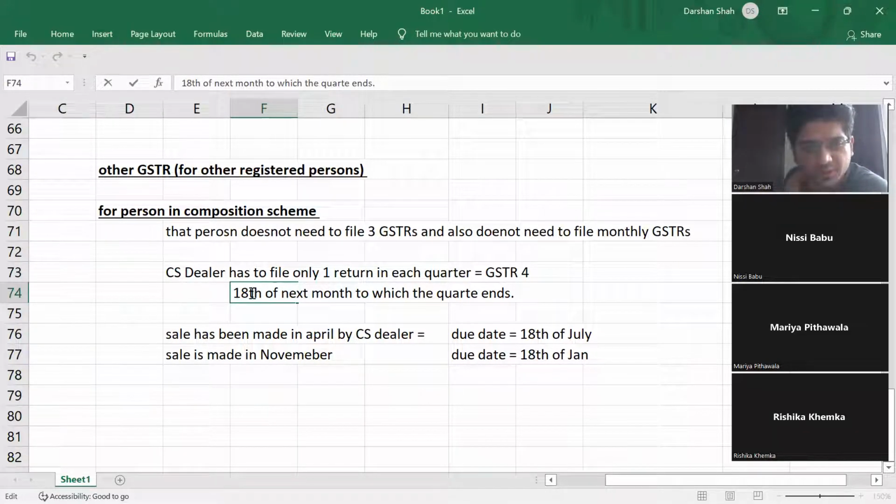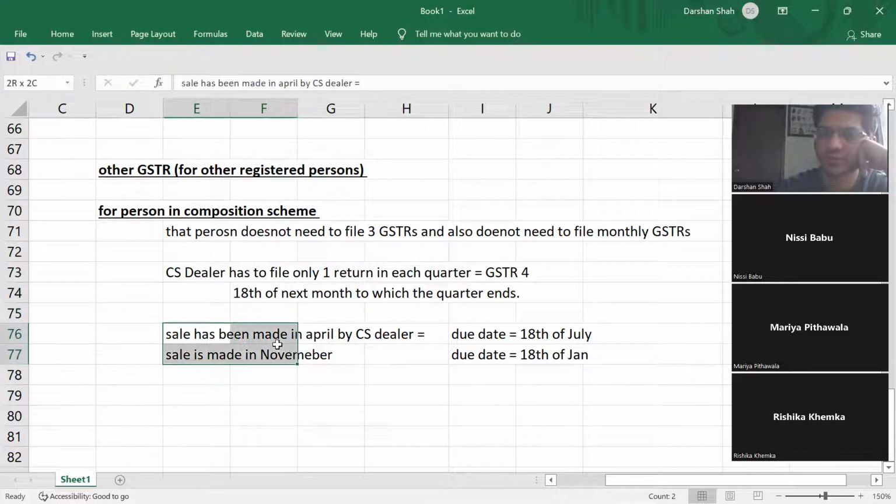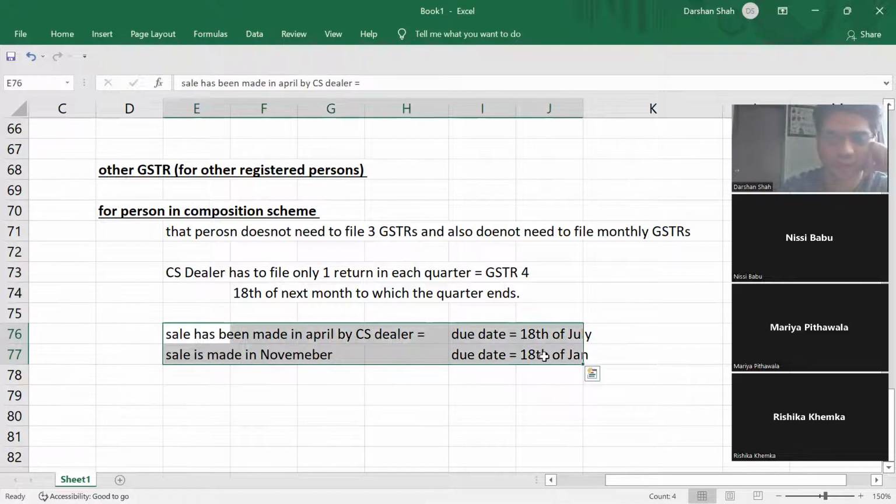That's why I'm writing it specifically: 18th of the next month to which the quarter ends. Understood this example, guys?